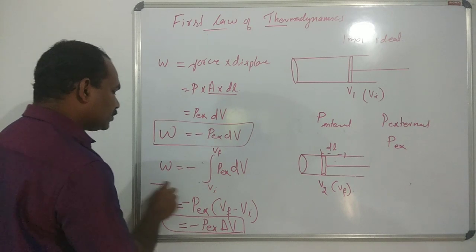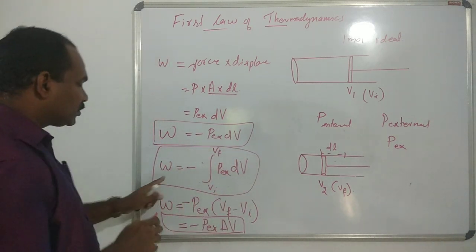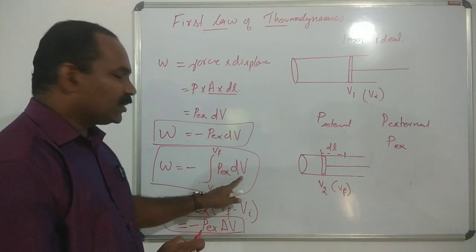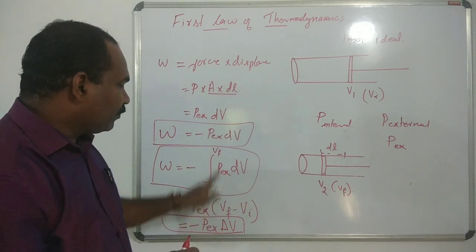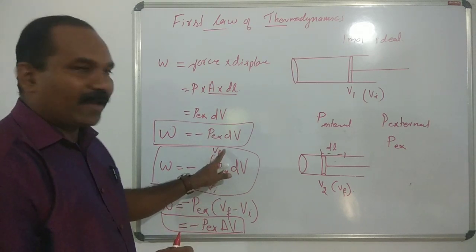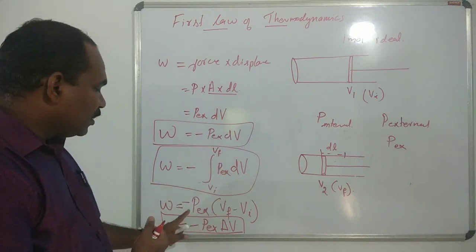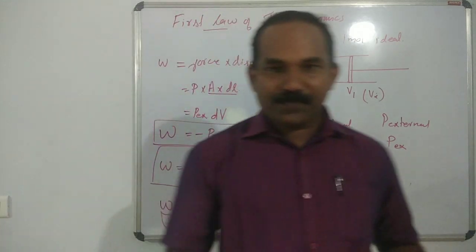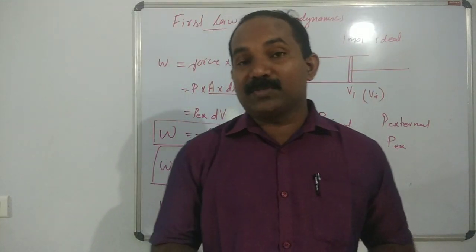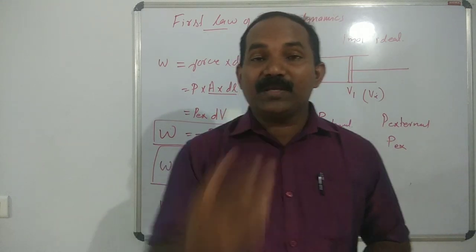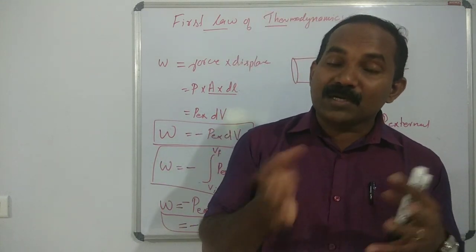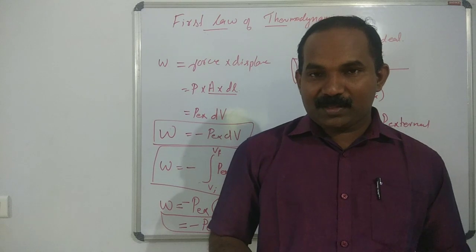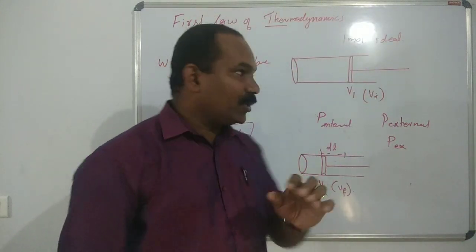So we have two equations. This is one of the equations: W is equal to minus integral Vi to V final P external dV. And by applying the upper and lower limits, we get P external Vf minus Vi, that is P external delta V. And remember that the work done is positive. V final minus V initial is negative, and negative multiplied by negative, we get the work done is positive. So you understand the two equations.